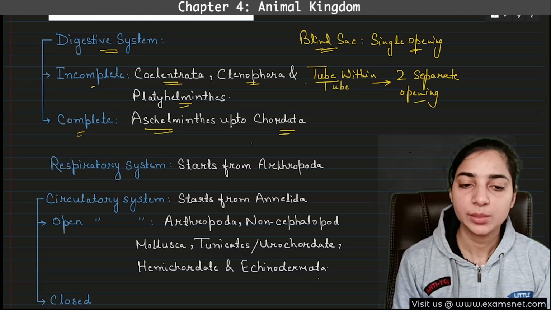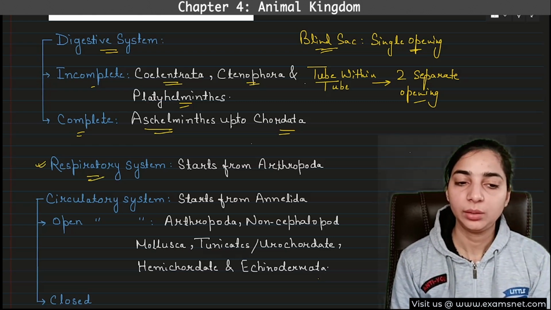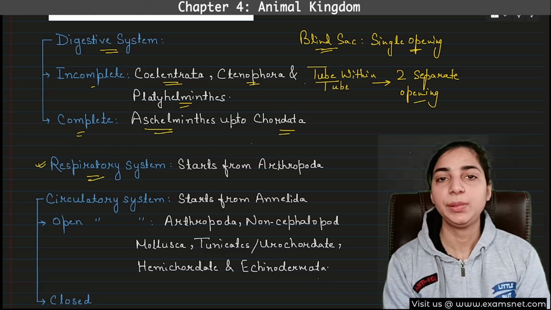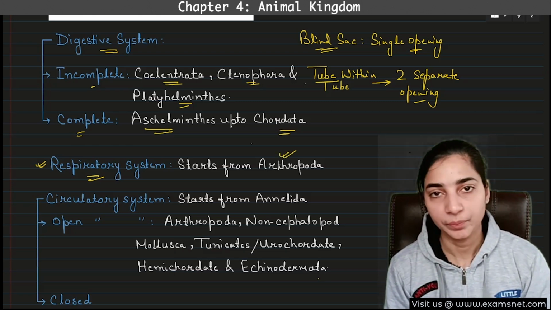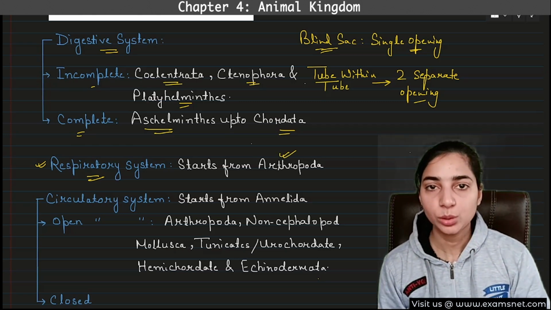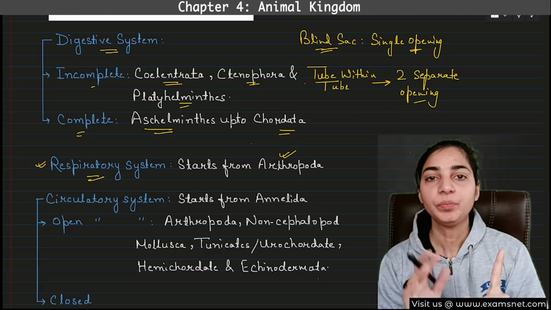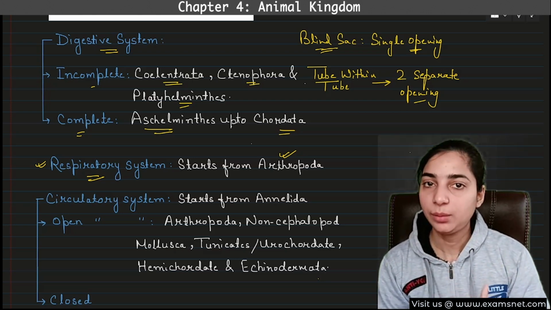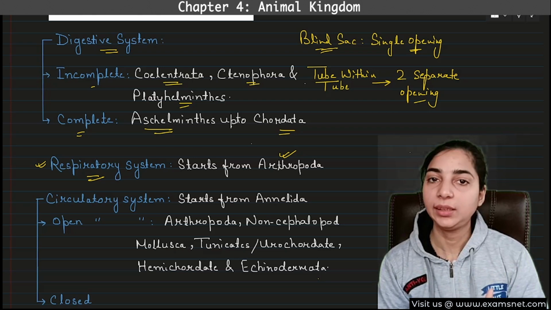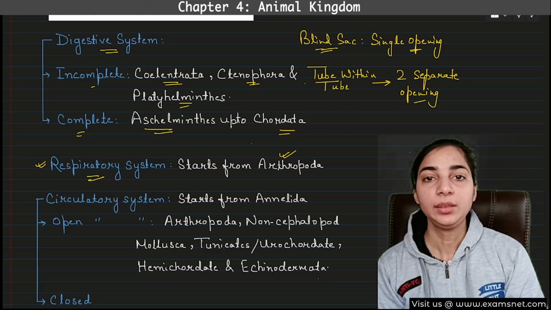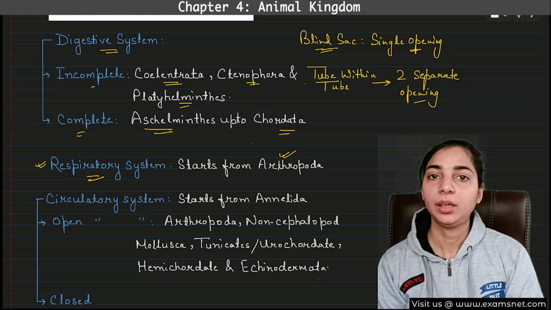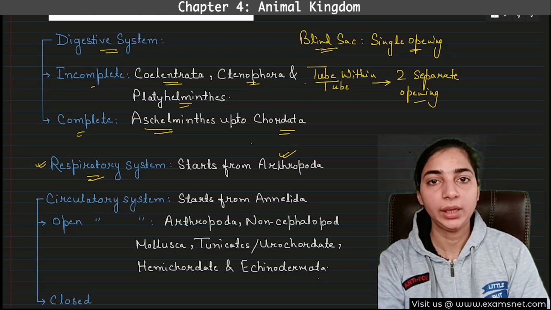Now the next thing is respiratory system. So here you just have to remember that the respiratory system starts from the Arthropoda. Do you remember the sequence of phyla? I have asked you to remember the sequence. Porifera, Coelenterata, then Ctenophora, then Platyhelminthes, Aschelminthes, then Annelida, Arthropoda, then Mollusca, Echinodermata, Hemichordata, and then Chordata.